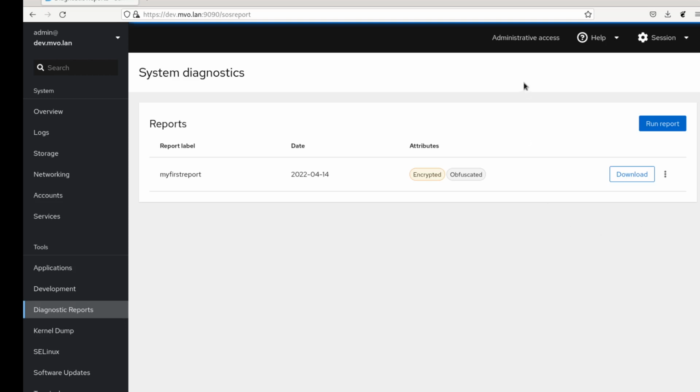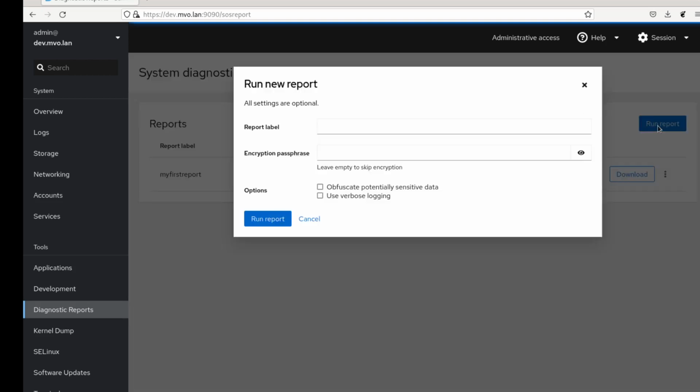But let's talk a little bit more about the changes to the previous version, and also maybe changes compared to the mockup that I've made here. I think the only really visible, important one is that there's no case number here in the dialog. I think the case ID parameter for SOS report is only really used when uploading the report, so it's kind of pointless to ask for it here.